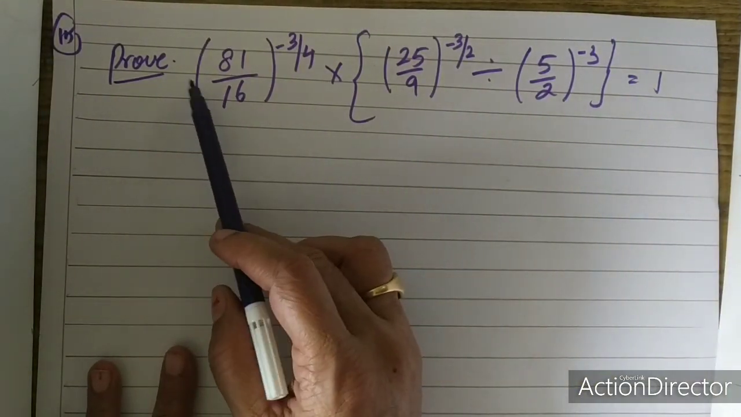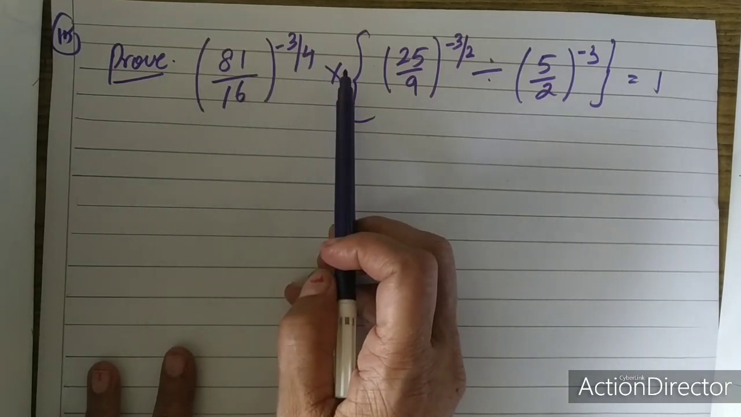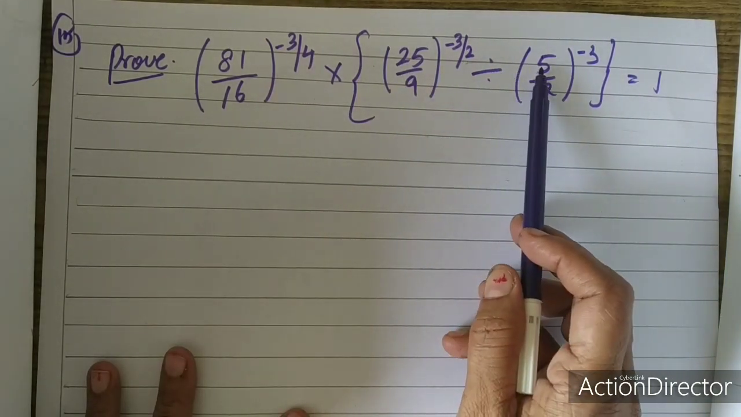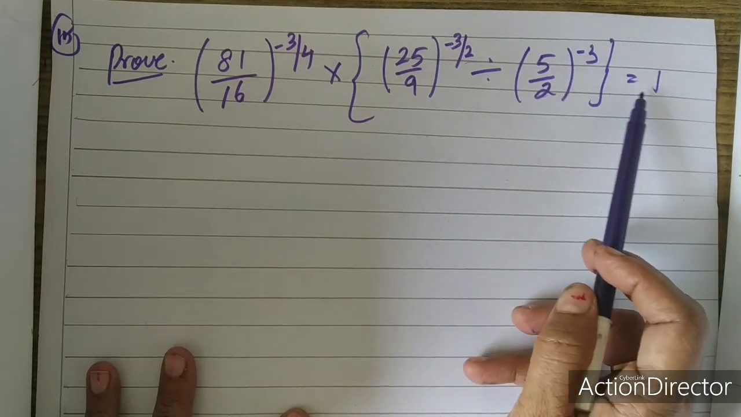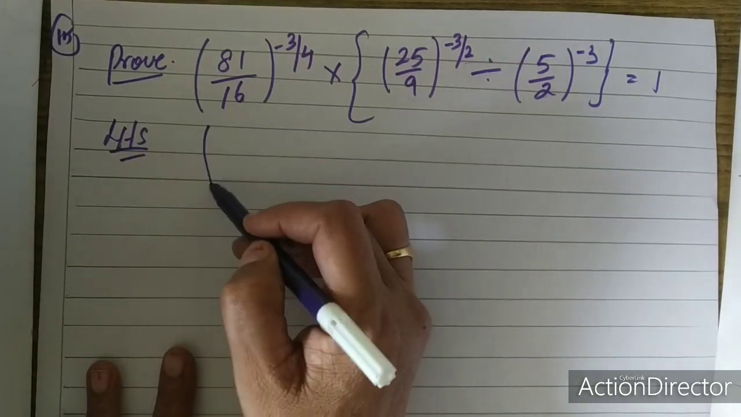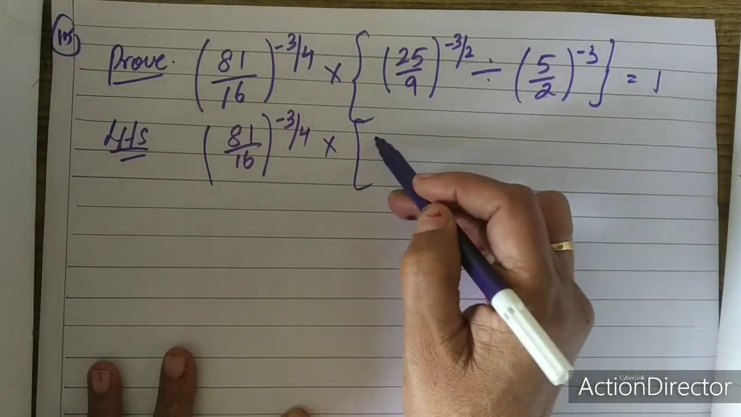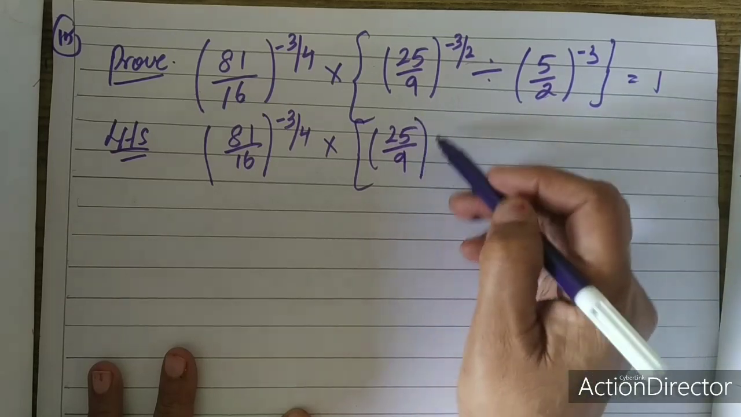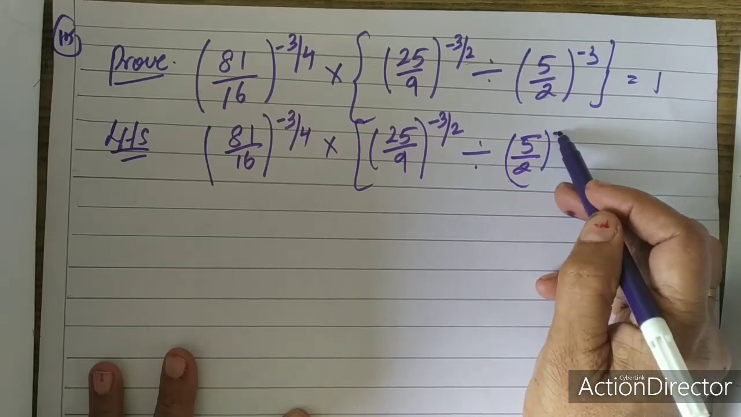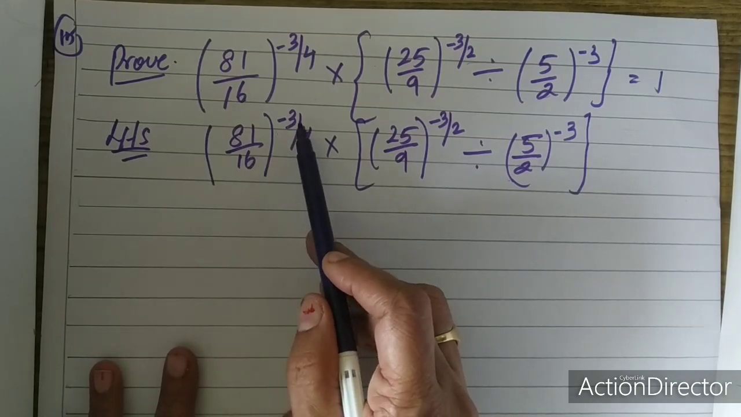One more important sum. Prove 81 upon 16 whole raised to the power of minus 3 by 4 into bracket 25 by 9 whole raised to the power of minus 3 by 2 divided by 5 by 2 whole raised to the power of minus 3 is equal to 1. So first let me write LHS. What is LHS? 81 upon 16 whole raised to the power of minus 3 by 4 into 25 upon 9 whole raised to the power of minus 3 by 2 divided by 5 by 2 whole raised to the power of minus 3. Now what I have to do, first make the power positive.